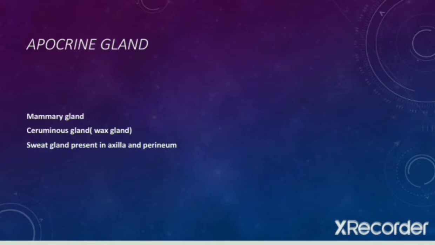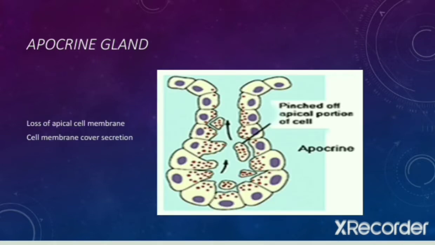So now we see how they pour their secretions. As you can see, there is a loss of apical cell membrane, and this cell membrane covers the secretion, and hence the secretions are released into the ducts. You can see in this slide that there is a pinching of the apical portion of the cell, and the cell secretions, which are the red dots, are covered by that cell membrane, the part that was earlier a part of the cell. I think this slide is very clear to you. If you have any doubt, you can put your comments in the comment section.